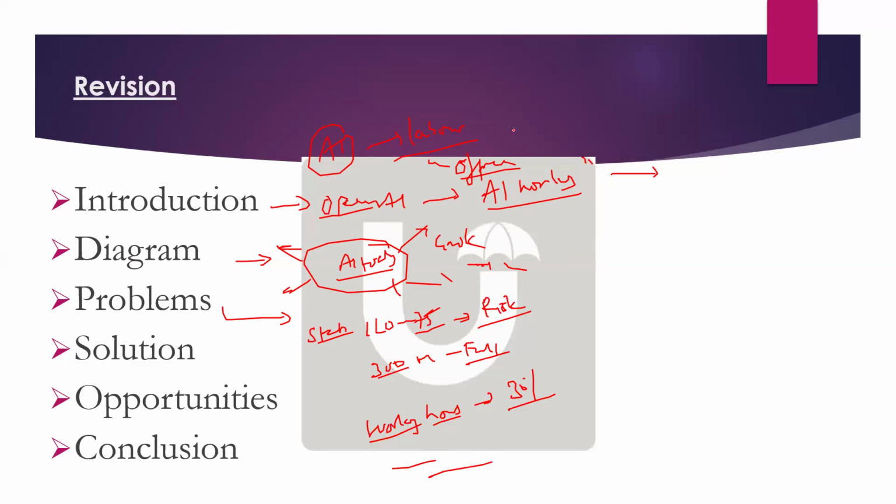Okay. Then in solution, institutions. Yes. One is EIS. Okay.